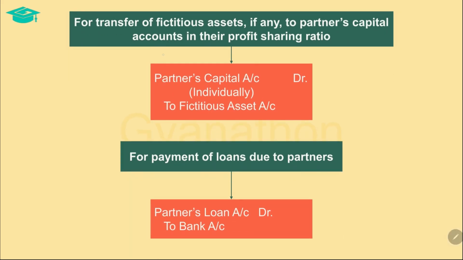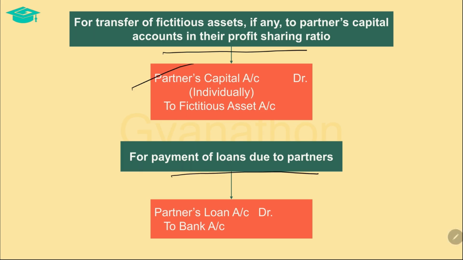If there exist any fictitious assets, then the same should be transferred to the partners' capital accounts in their profit sharing ratio. Since these are assets, they carry a debit balance, and so in order to transfer them, a credit has to be given. So the transfer of the fictitious assets is done by debiting the partners' capital accounts and crediting the fictitious assets account with the value of the fictitious assets, thereby closing the fictitious assets accounts.